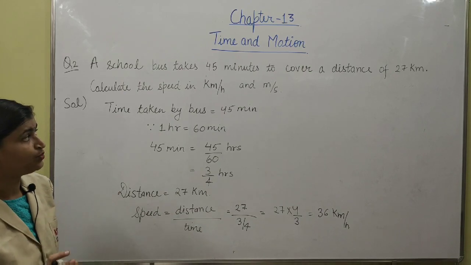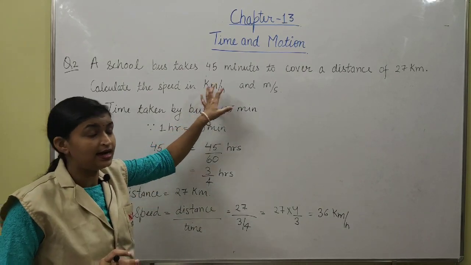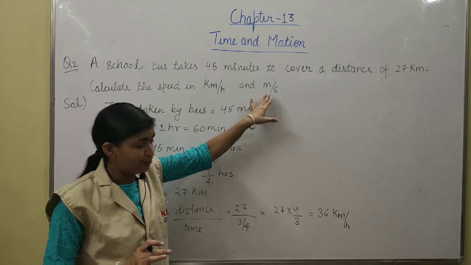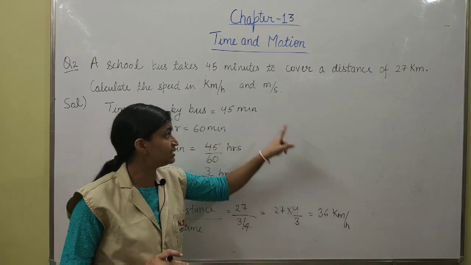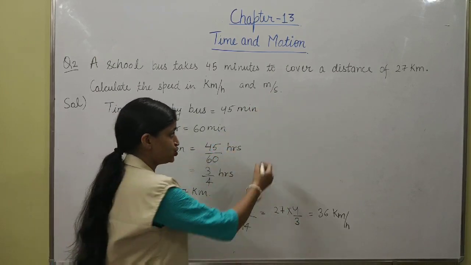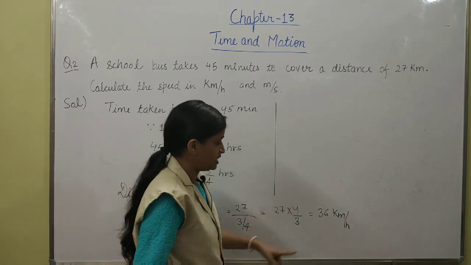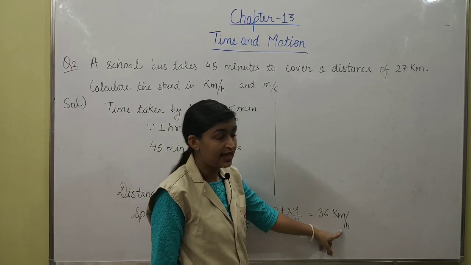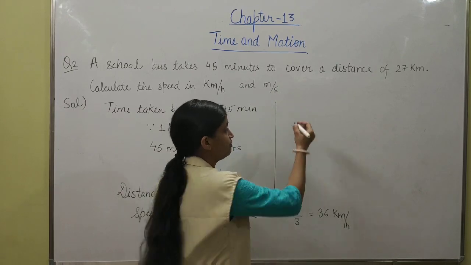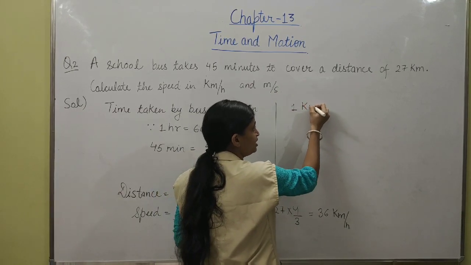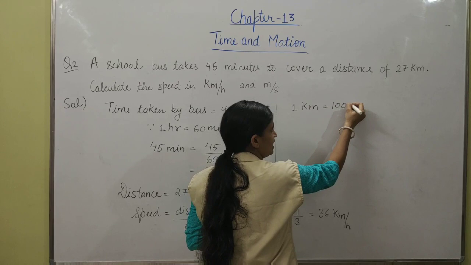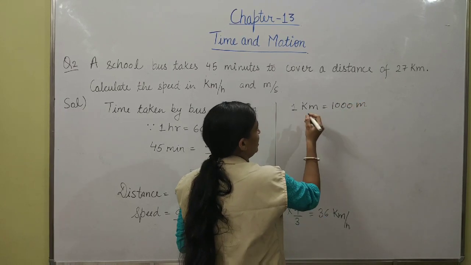We have completed only one part of this numerical, another is still remaining. We have to convert the same answer into meter per second. So for this conversion, this is the larger unit and this is the smaller unit. We know that 1 kilometer is equal to 1000 meters.